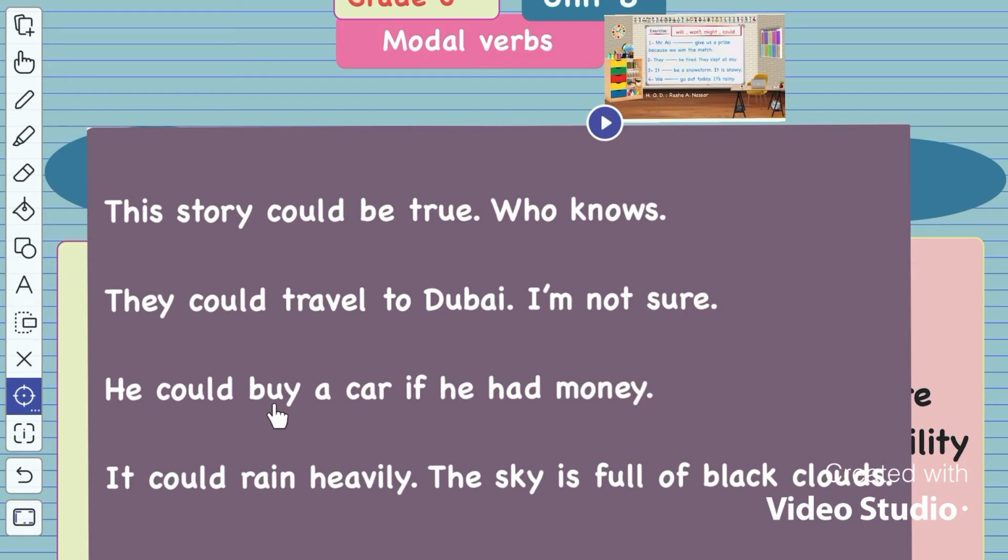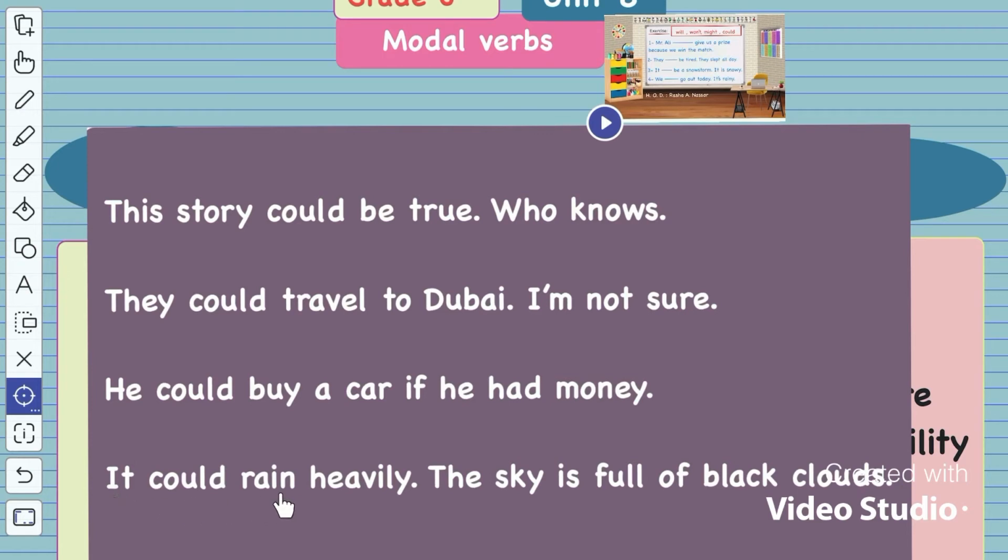He could buy a car if he had money. So he could buy a car if he had money. If he had money, he could buy a car, but we are not sure of it.